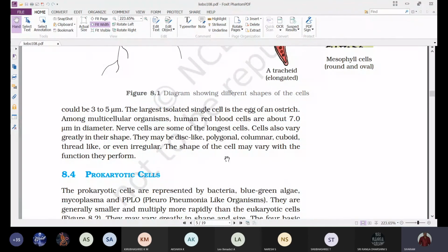Disc-shaped means flattened, polygonal means having different faces, columnar is like a tall pillar, cuboidal is cube shaped, and thread-like is thin and long.